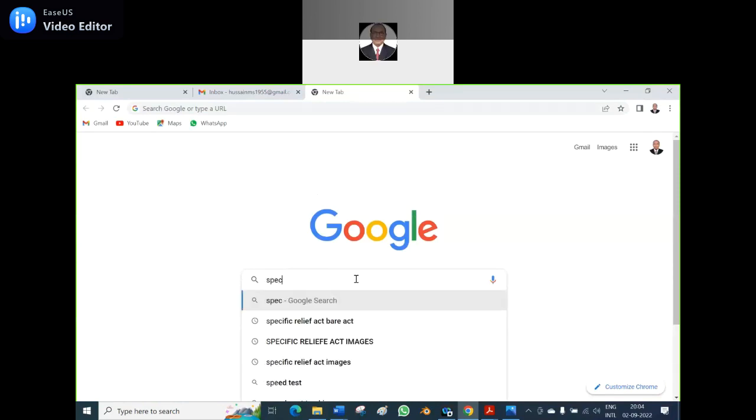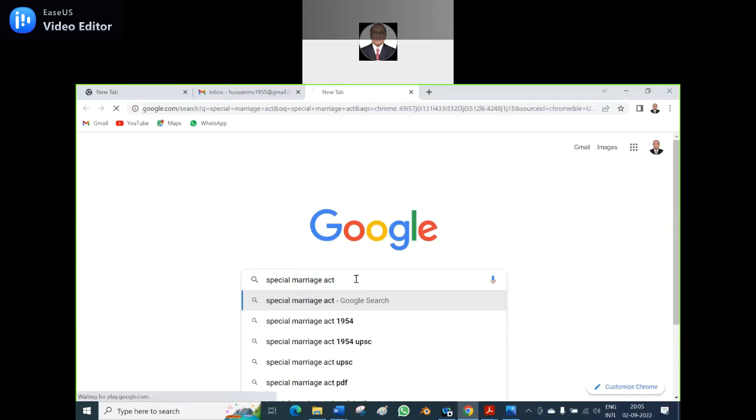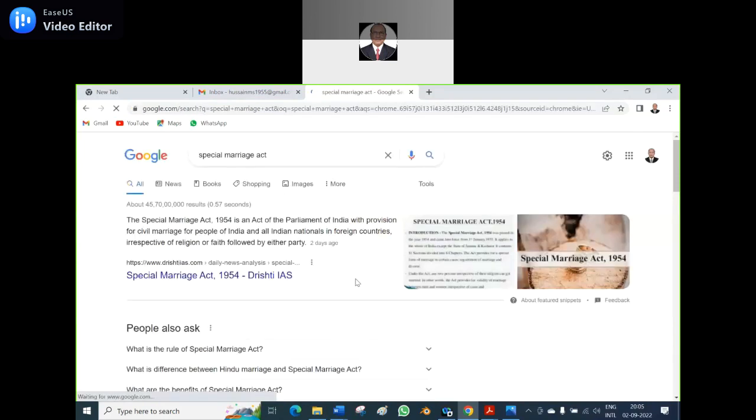Special Marriage Act, 1954. It is not 1956, it's 1954, because most of the acts are 1956 except the Hindu Marriage Act, which is 1955. So before that, the Special Marriage Act 1954 is there.